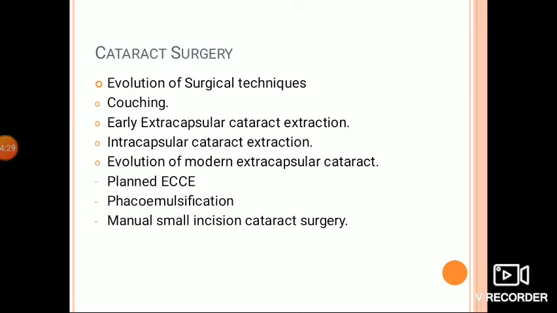Now is the era of modern extracapsular cataract extraction. The extracapsular cataract extraction techniques have improved greatly with the availability of newer instruments, use of the microscope, better techniques of anterior capsulotomy, and improved infusion aspiration modalities. The different techniques of ECCE which have evolved and established over the years are the planned modern ECCE procedure, the second is phacoemulsification, and the latest is manual small incision cataract surgery.